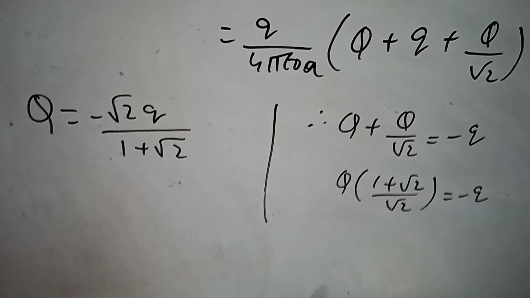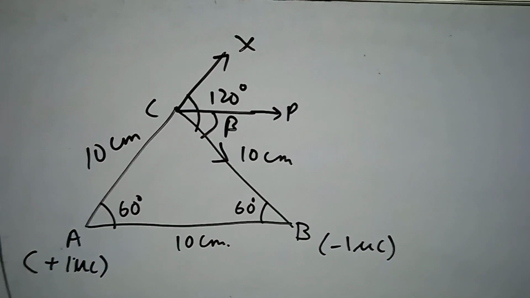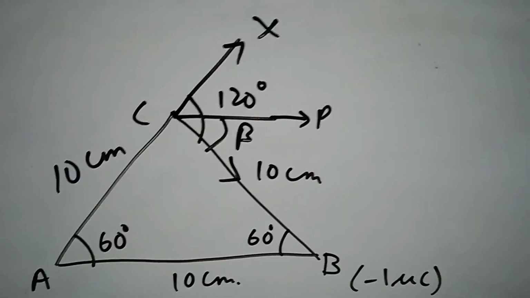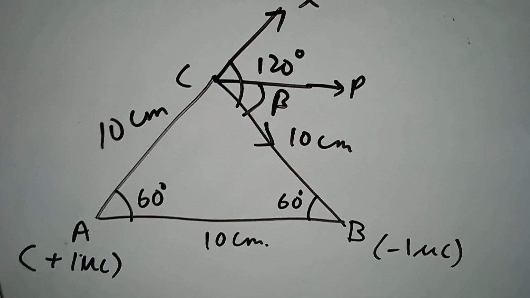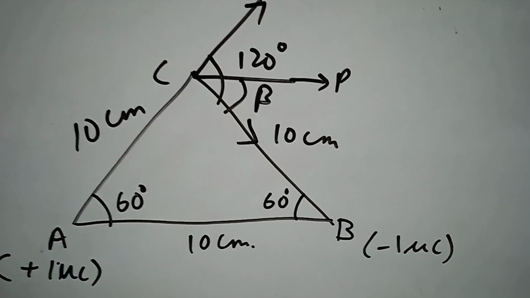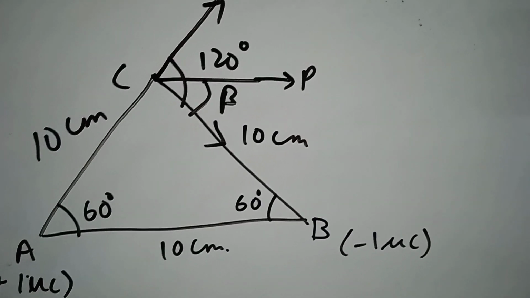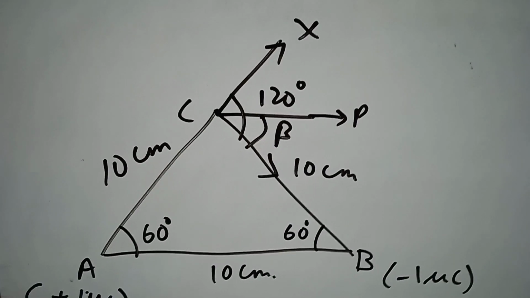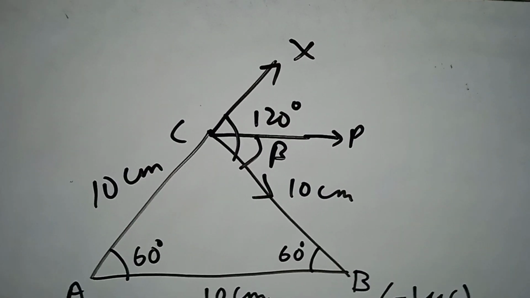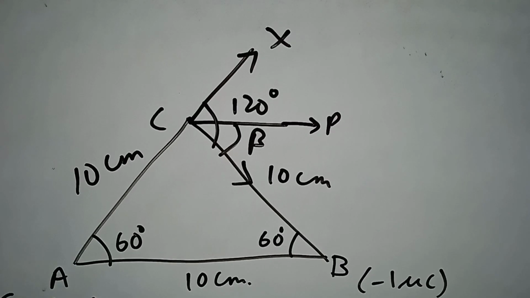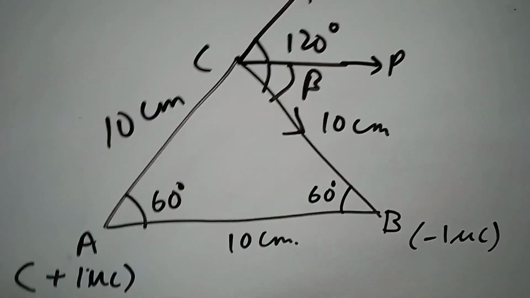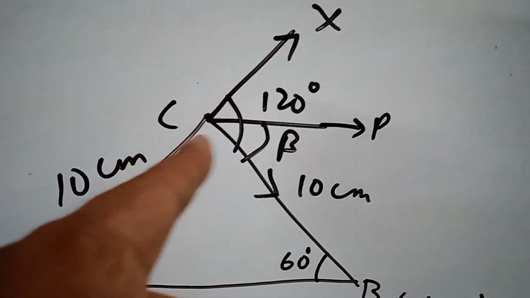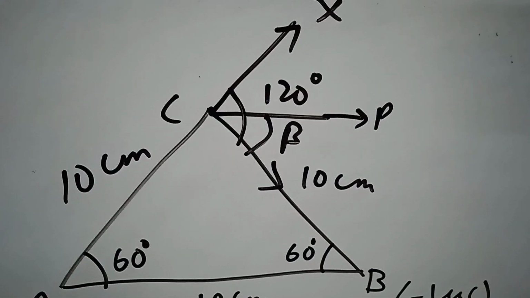Thank you, students. Welcome once again to a problem of electric field intensity in an equilateral triangle ABC, having charge plus 1 microcoulomb at A and minus 1 microcoulomb at B, an equilateral triangle having side 10 centimeter. So at point C, we need to find out the electric field intensity. As you know, for electric field intensity, C will have a positive test charge. So A and C will have repulsion. It will move towards X.